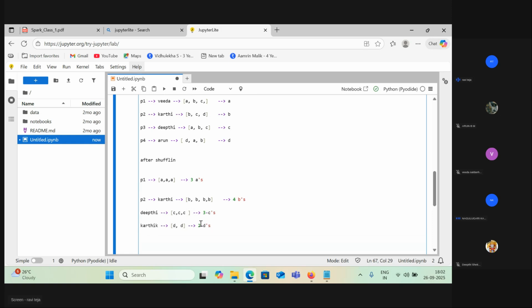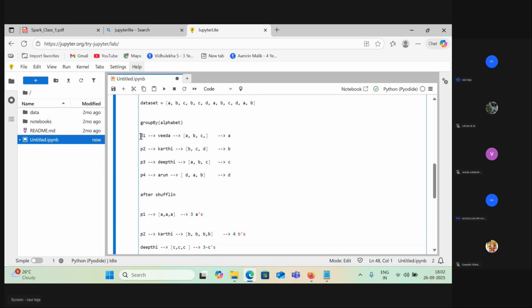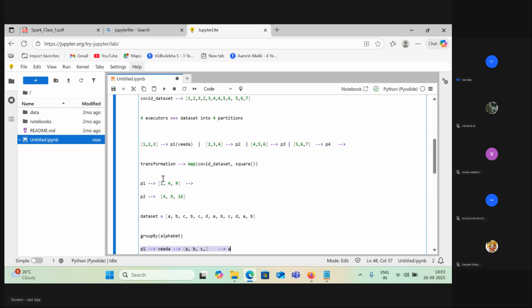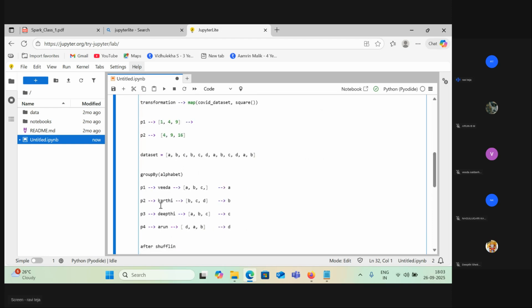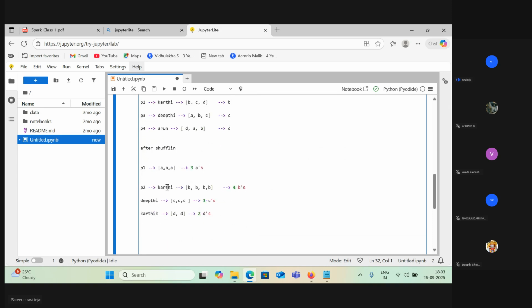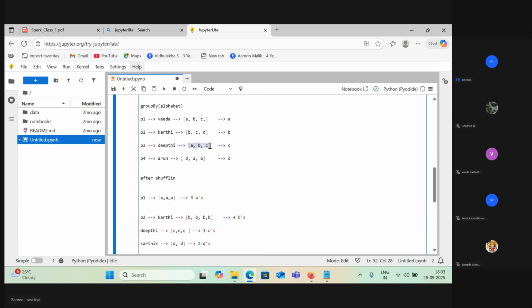This is how the shuffling works. In the above example, for this partition, you don't need to swap the data. Have you observed that? When I asked about this partition, she mentioned 149 without checking the other partitions. But when I asked Veda, she said she needs an A from Deepthi and an A from Arun. That means she needs other partitions' data so that she can complete the processing.